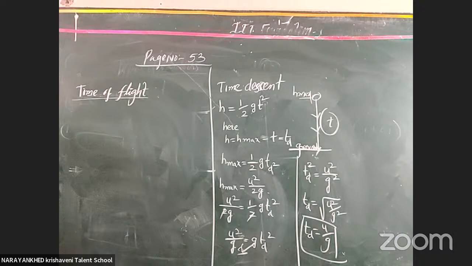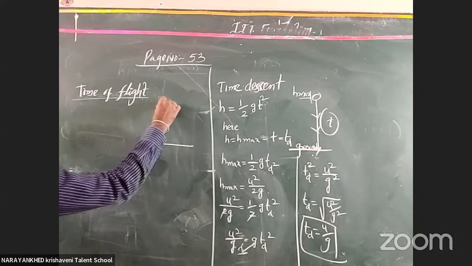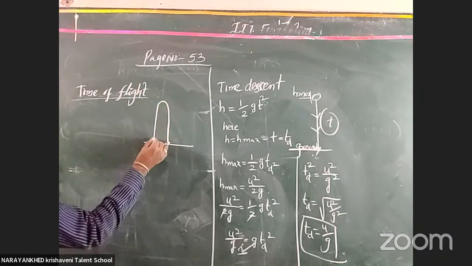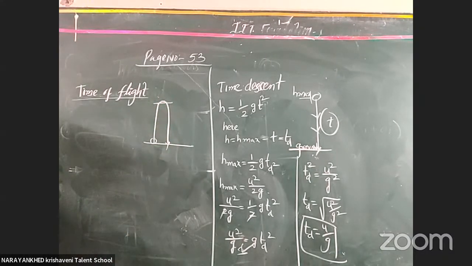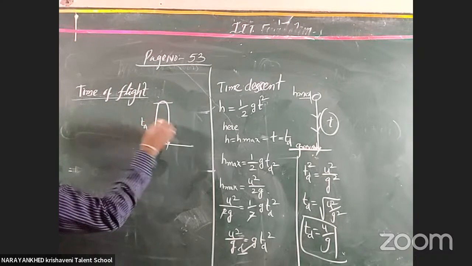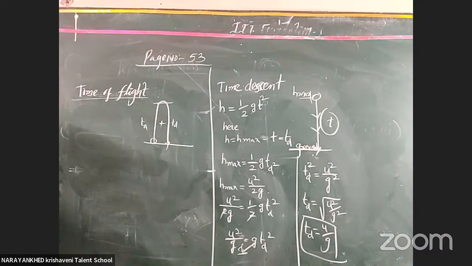Which one is called time of flight? The body moves from here, reaches the maximum height, and again reaches the ground. The time of ascent and the time of descent, the sum of these two is called time of flight.